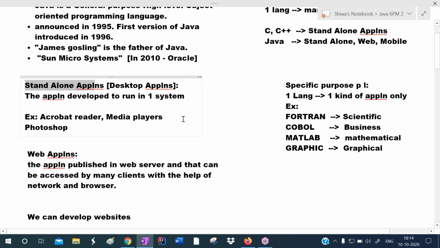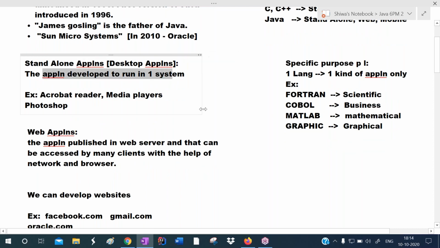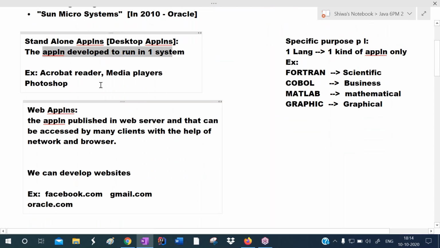These are developed to run in one computer. If you want to use that application, we must install it on the computer. If multiple users want to run this application, all those users must install that application. So every user must install it. The application that is developed to run in one computer is called a standalone application.